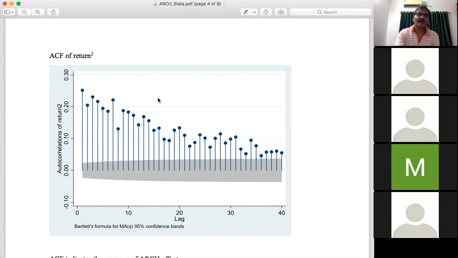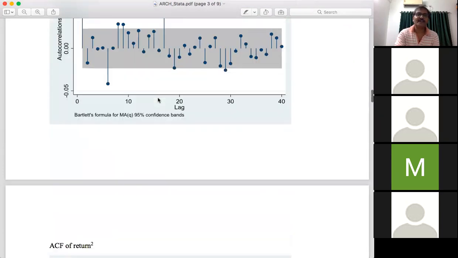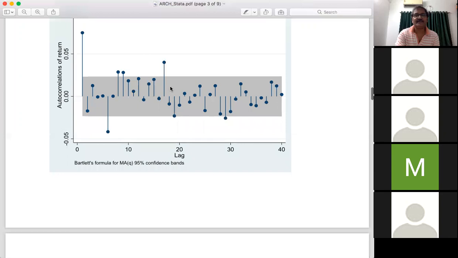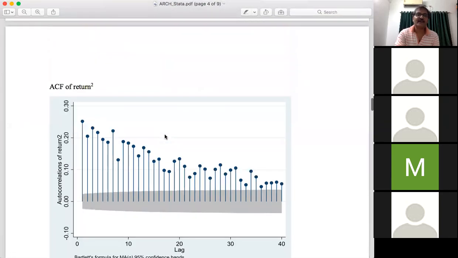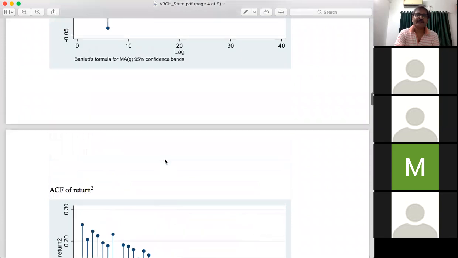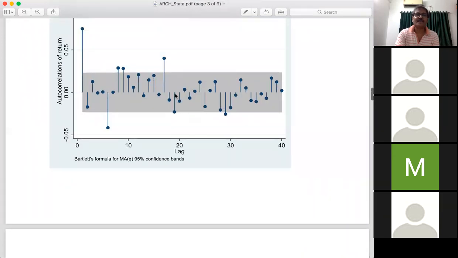So now compare the autocorrelation function of the original series Yt and the autocorrelation function of the square of Yt. If the autocorrelation function of the original series shows no specific pattern of autocorrelation, you can say that the series is stationary.